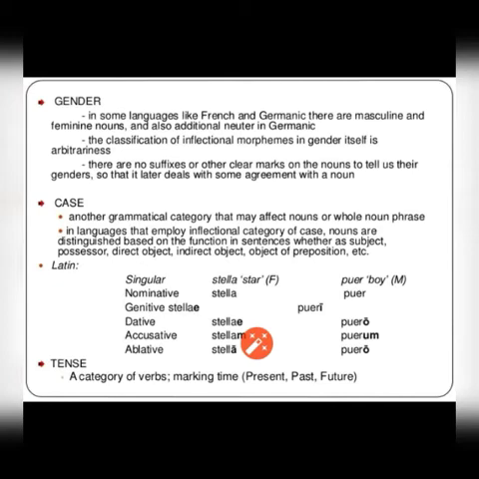Okay, next, the tense. A category of verb marking time: present, past, future. For example, irregular verbs like go. So I go becomes I went.